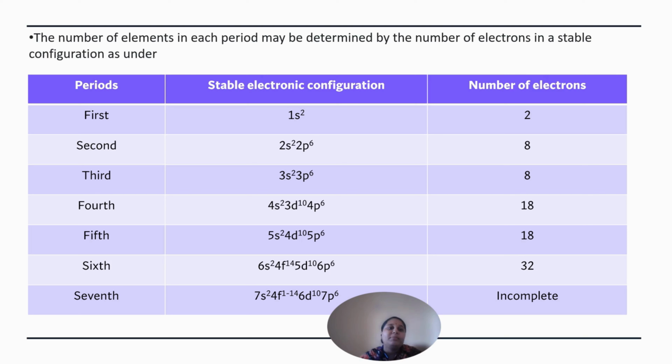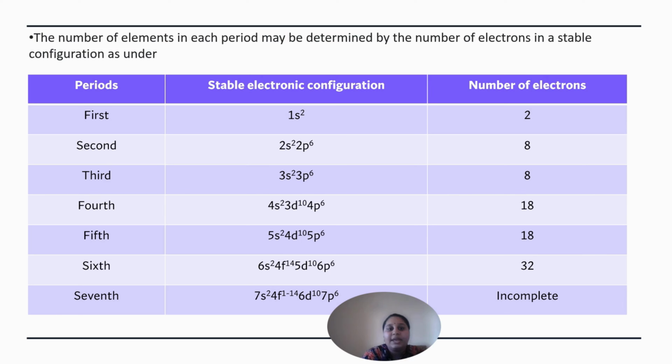So, the number of elements in each period can be determined by the number of electrons in a stable configuration as given below. The first period has stable electronic configuration 1s2 with the number of electrons 2. Second period 2s2 2p6 with the number of electrons 8.